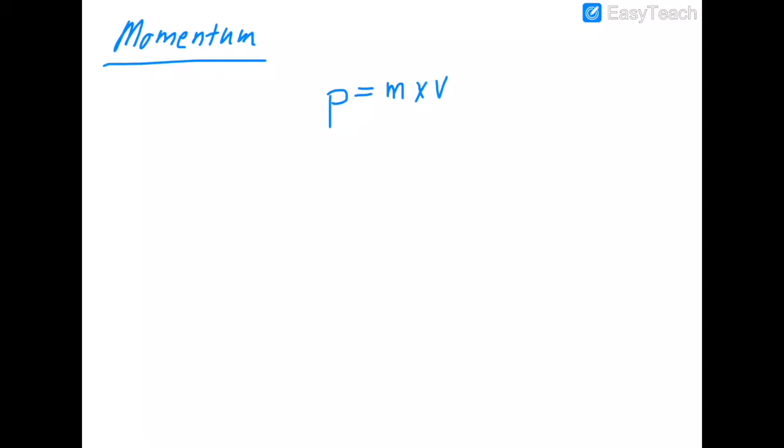So as always, we need to discuss a couple things about this equation. First of all, what are the units for momentum? We can plug in the MKS units for mass and velocity. The MKS unit for mass is kilograms, and the MKS unit for velocity is meters per second. So the units for momentum that you're going to be using are kg·m/s.